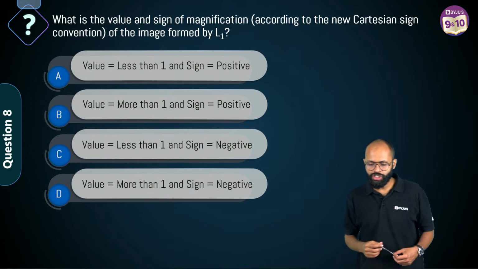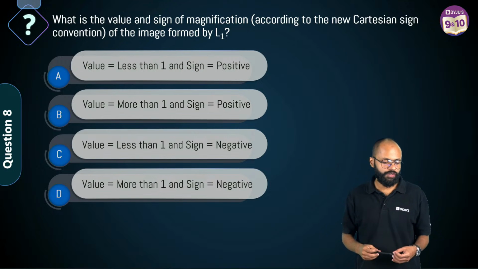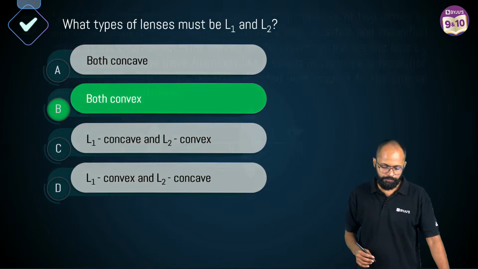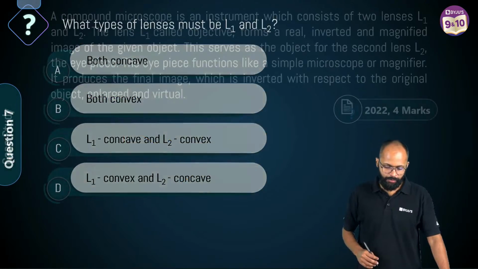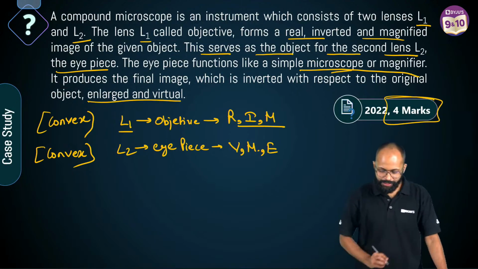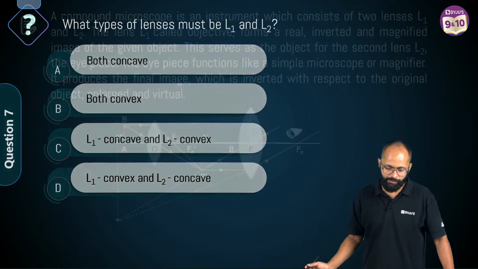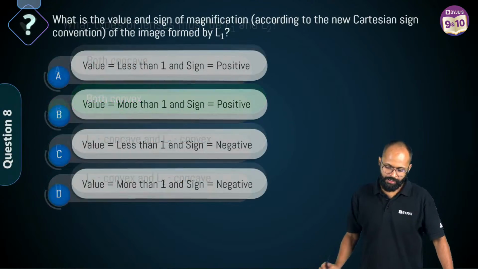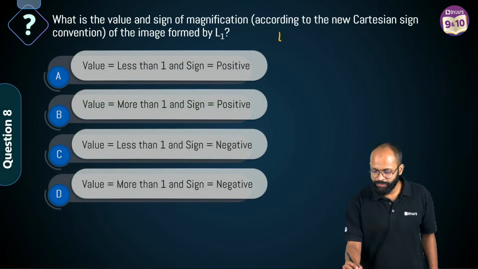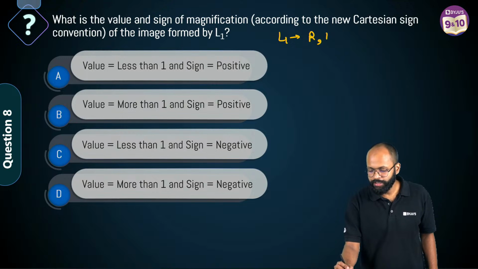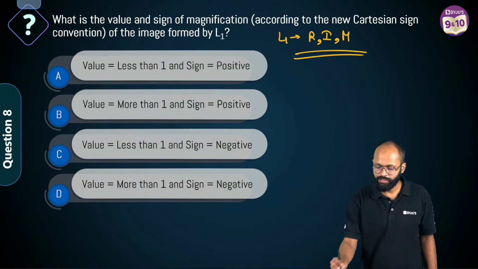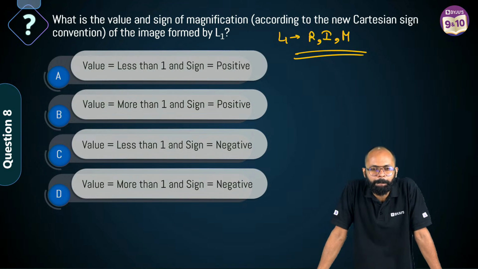चलो आगे आओ. What is the value and sign of magnification according to new Cartesian sign convention of the image formed by L1? L1, tell me. This L1 is giving you real inverted magnified image, right? L1 gives you real inverted magnified image. Which option? A, B, C, D?